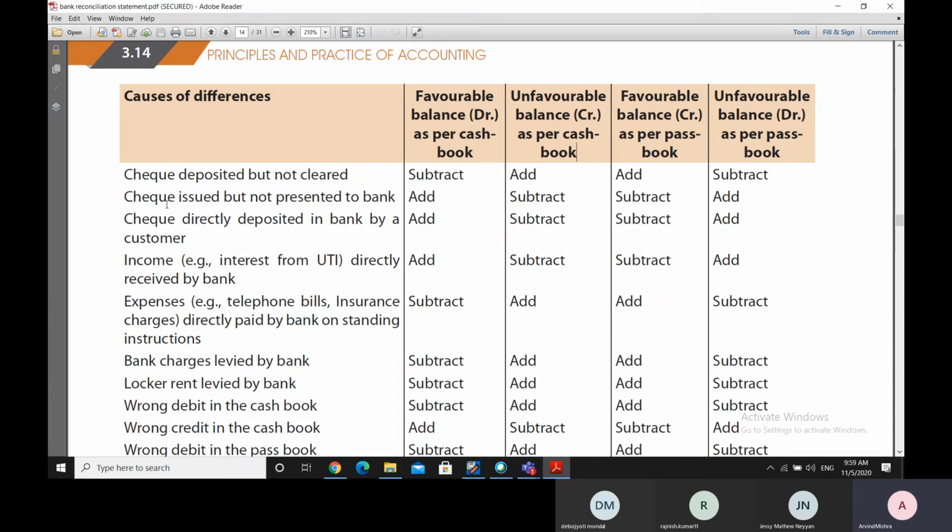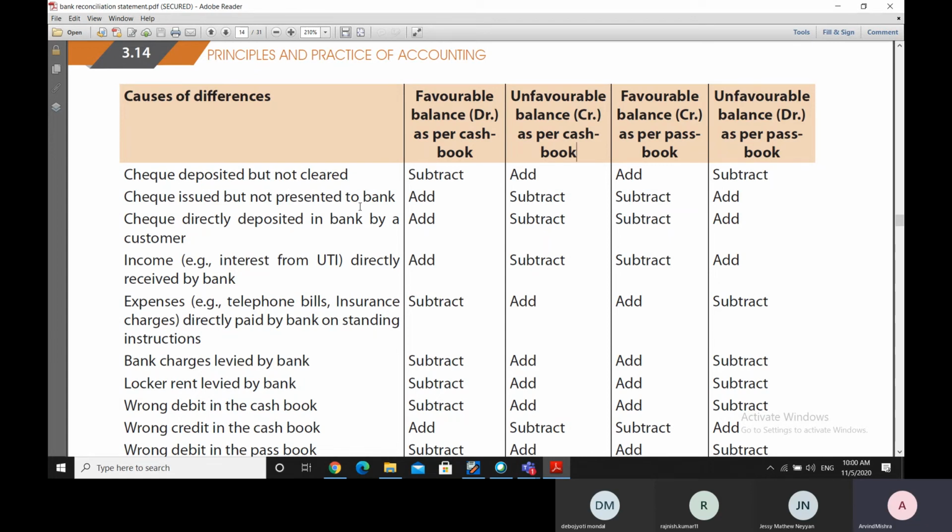Now let us say there is a check issued but not presented to the bank. So when we issue a check to somebody and we have a positive balance in the cash book, then while issuing the check, our balance in the cash book is going down. But in the bank, it is not going down. So obviously, our positive balance in the cash book would be more than the balance in the bank passbook.